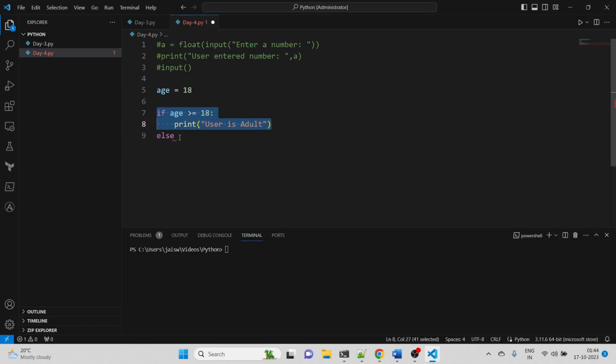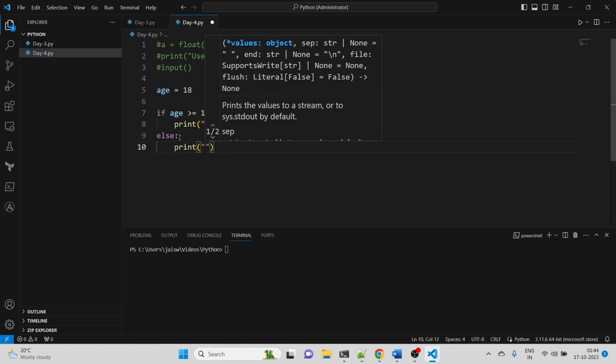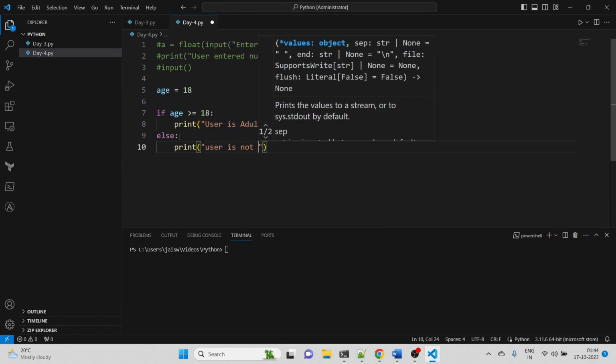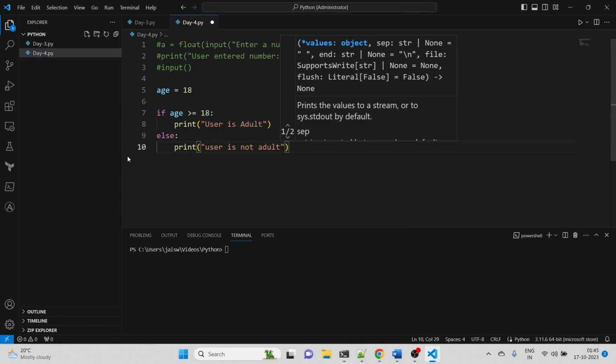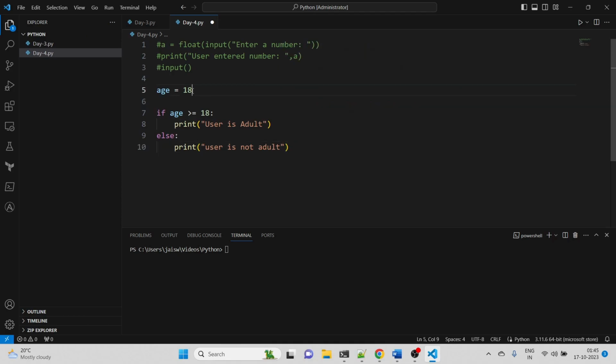Till here. Next, to write the else statement, again colon, enter, and it will automatically take a proper indentation. Then I can write print, double quotes, user is not adult. Let's say instead of 18 I'm putting the value as 23. So we should be getting the response that user is adult, right? Let us run that. Here you can see we got the response user is adult.